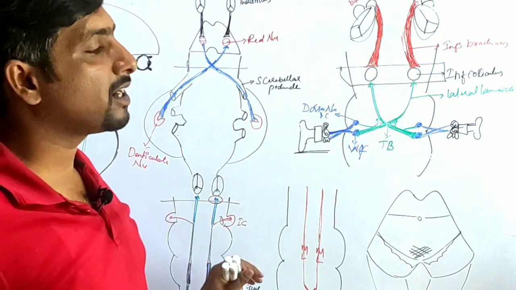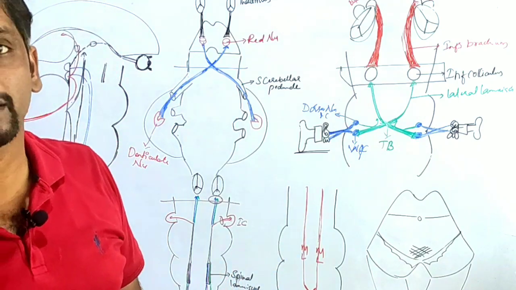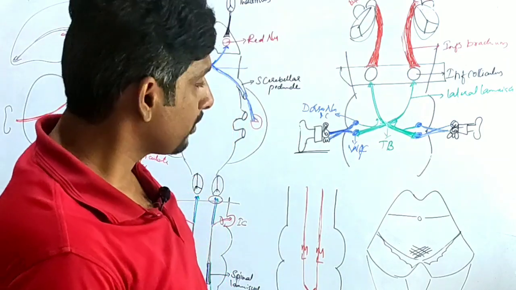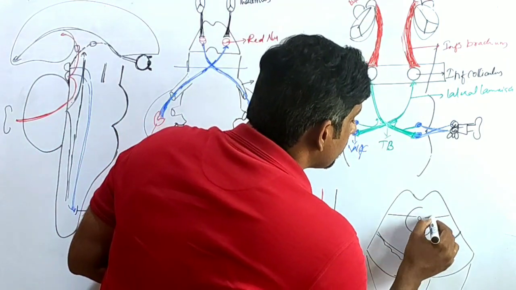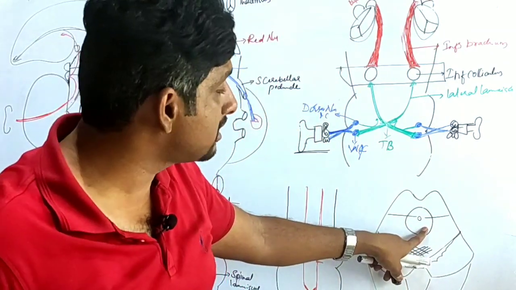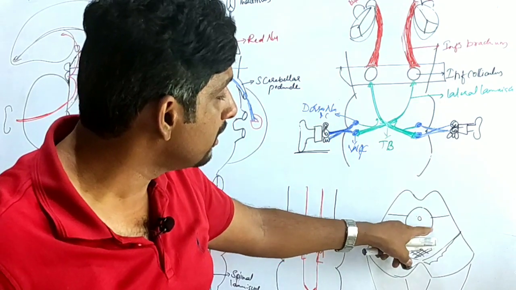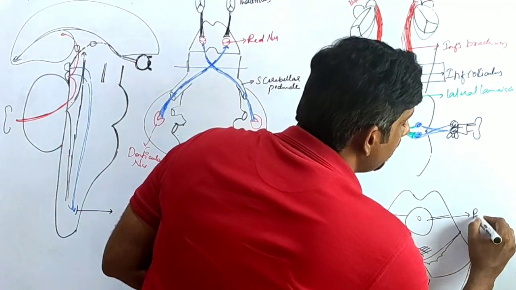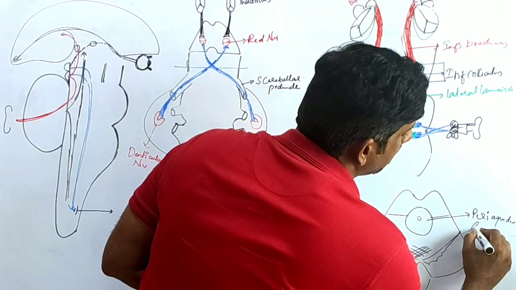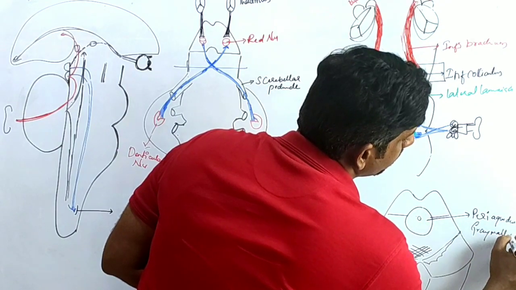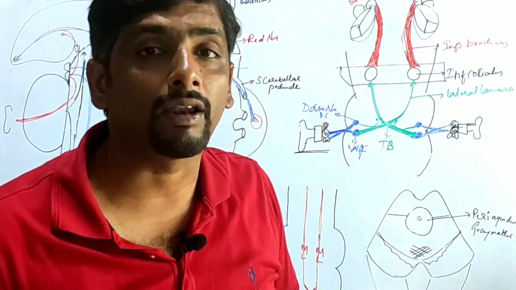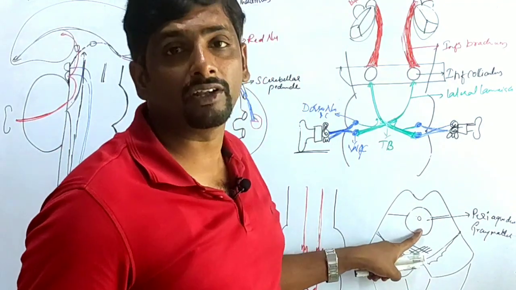Okay, so after understanding this, now we will study another portion, which is here: the gray matter surrounding the cerebral aqueduct. The gray matter surrounding the cerebral aqueduct is called the periaqueductal gray matter. They contain some of the cranial nerve nuclei.